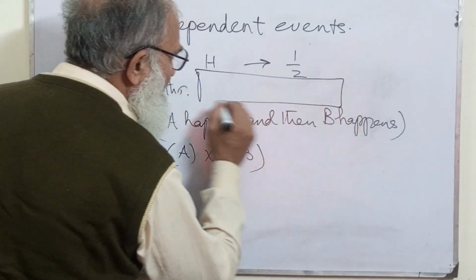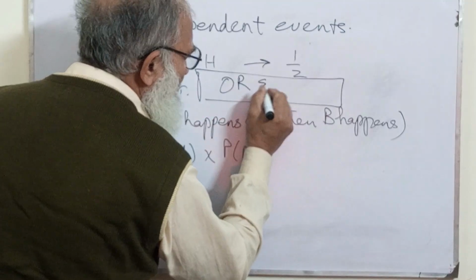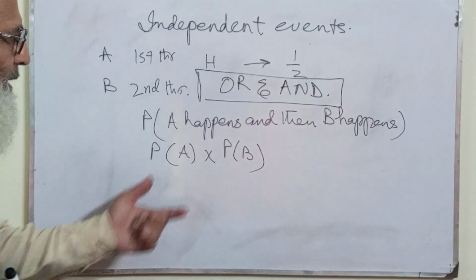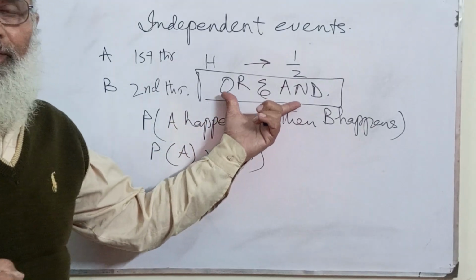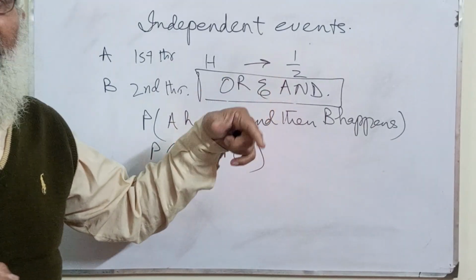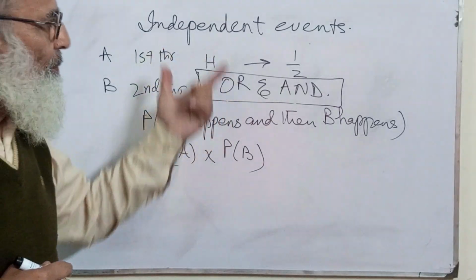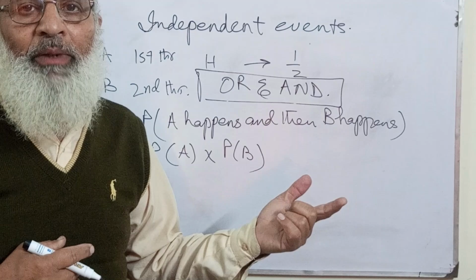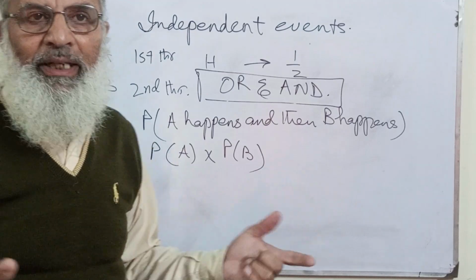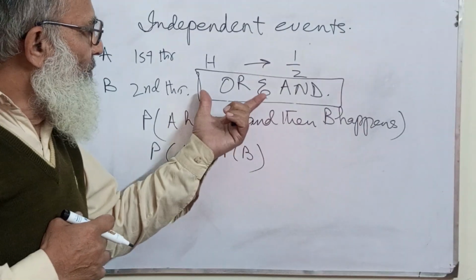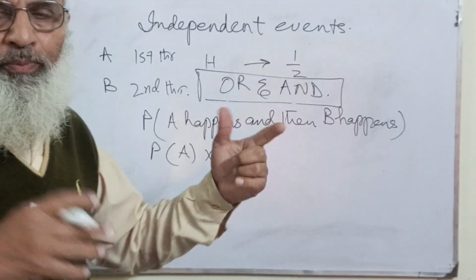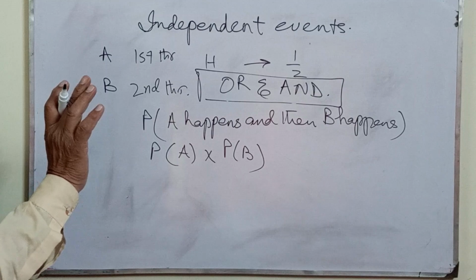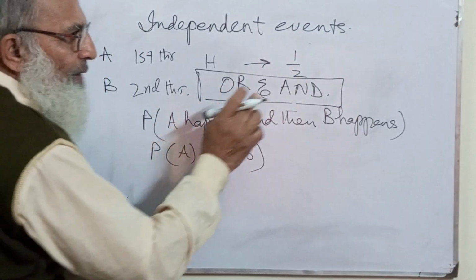Let me write it over here: or, and. These are two very exclusive words which are used in probability and in physics also. If I were teaching physics, I would show you when these two words come. But for your general knowledge, I am going to tell you what "or" is and what "and" is.